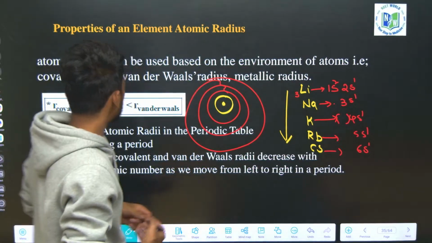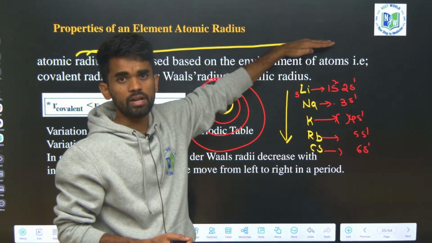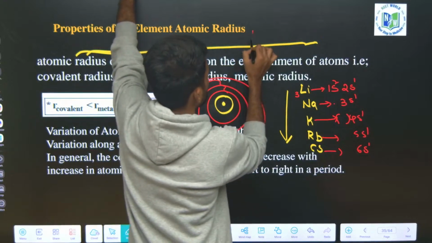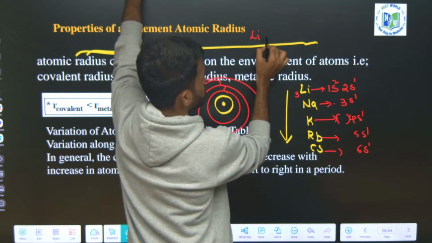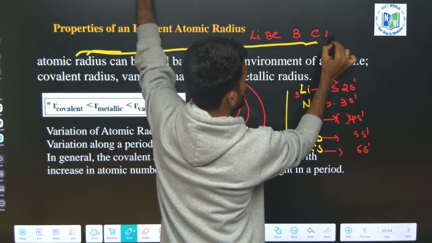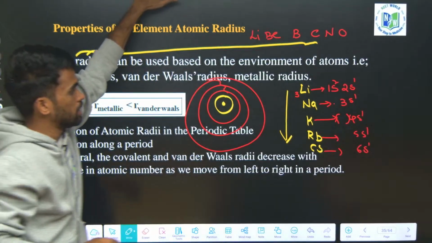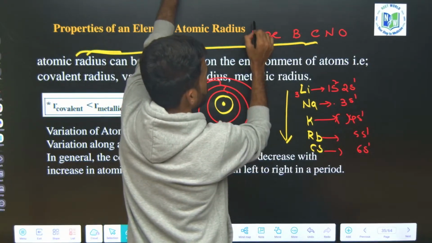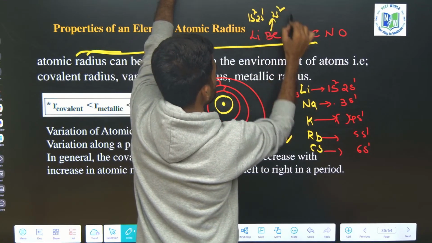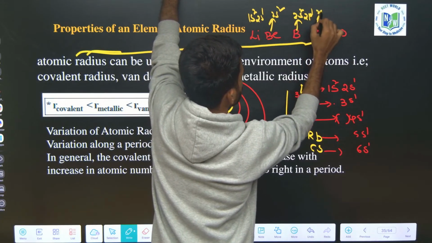Okay, so next, when we are going from left to right in a period, what happens? Take the elements lithium, beryllium, boron, carbon, nitrogen, oxygen. If you observe their electronic configurations, it is 1s2 2s1, then 2s2, then 2s2 2p1, 2s2 2p2, and so on.